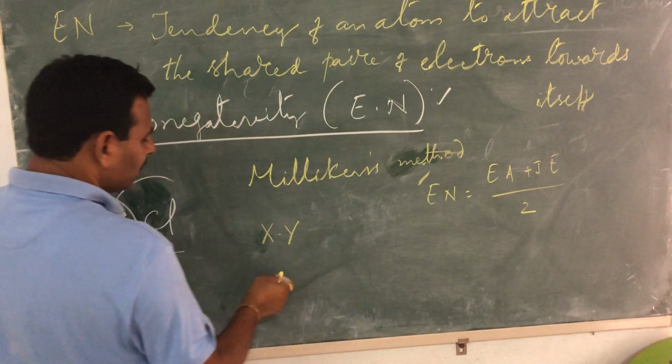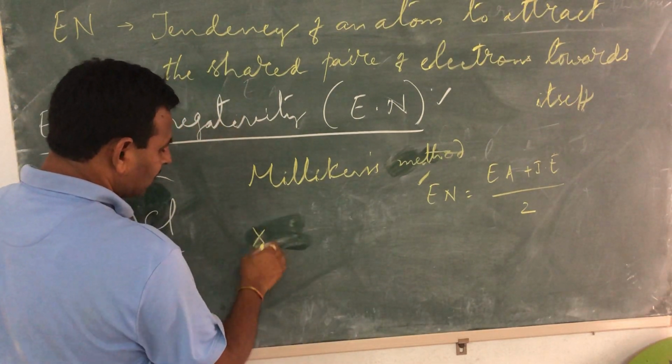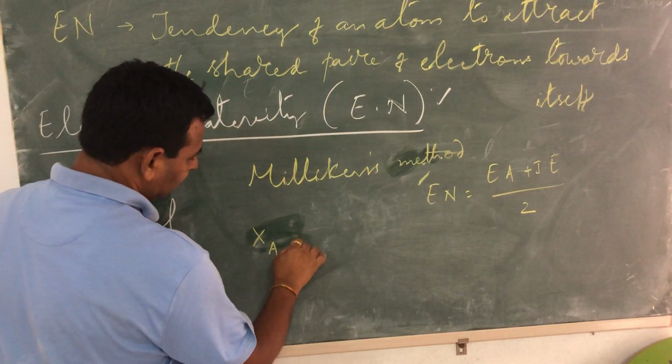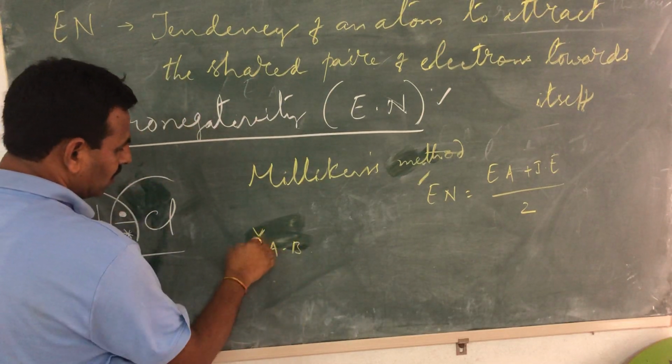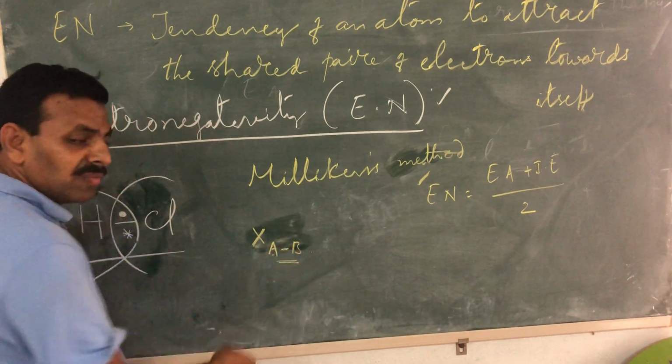so for example, you have A and B, okay? Electronegativity of A and B. Electronegativity difference, that is what we are talking about, no?